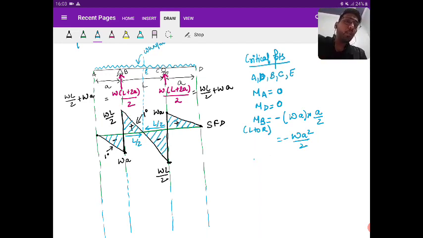Right. Similarly, what is the bending moment at C? I will be coming right to left because it will be easy for me. Come on, write the answer. What is the bending moment at C?